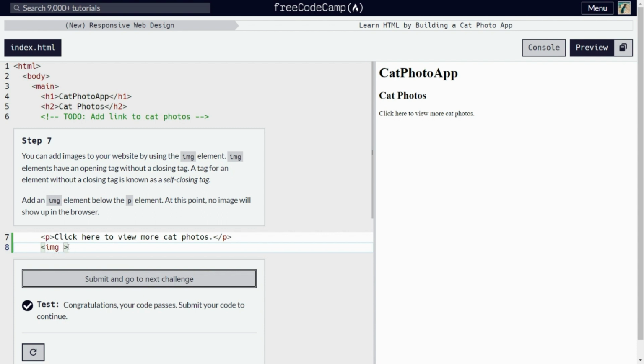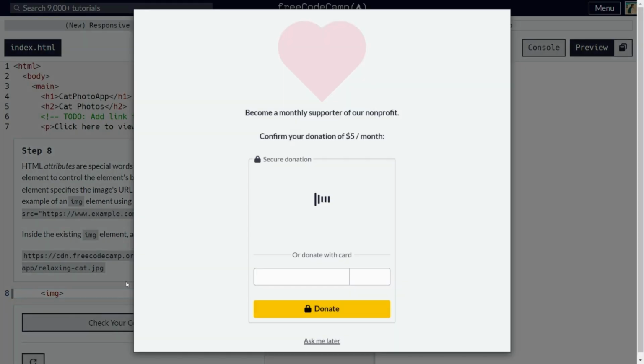So image doesn't have a closing tag like, for example, the p tag above. There's an opening tag and a closing tag. Image, however, doesn't need a closing tag. We will find out the reason why maybe in the next steps. So we'll continue on to submit and go to the next challenge.